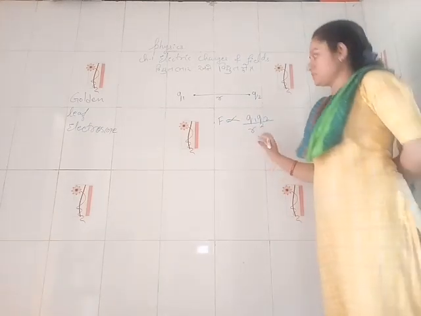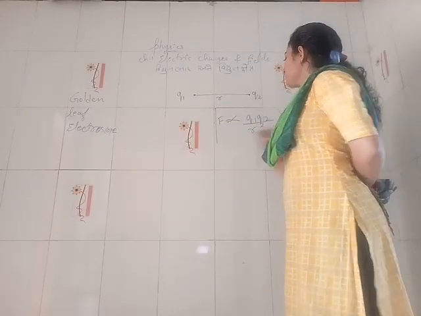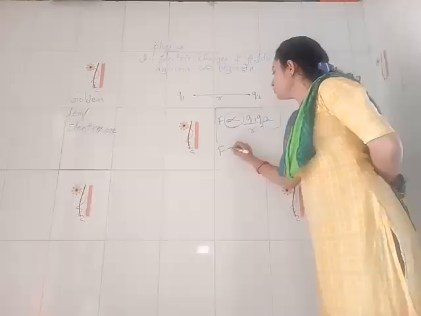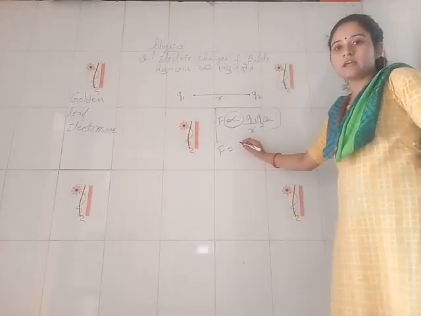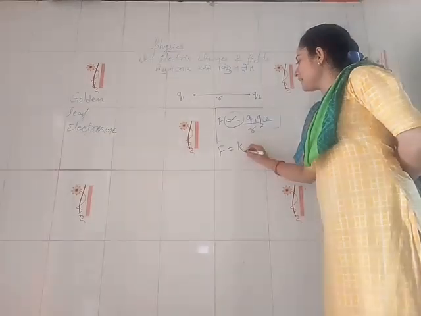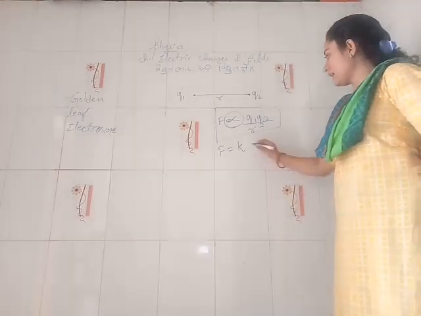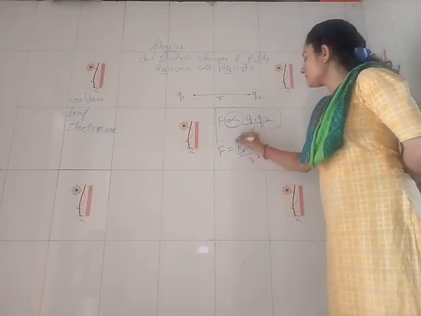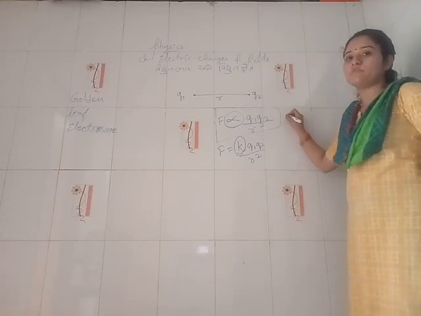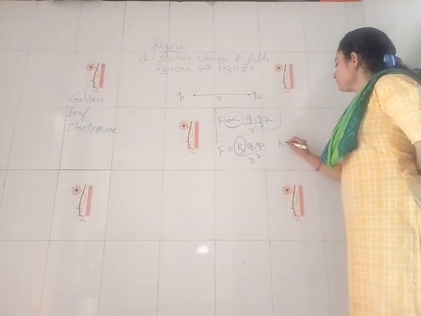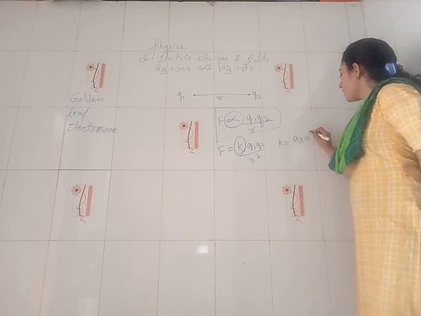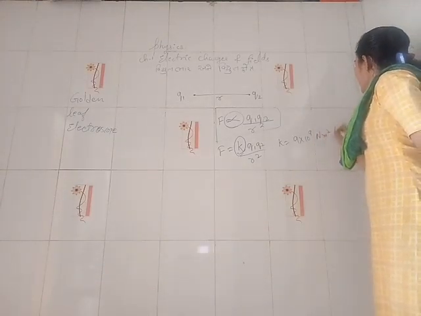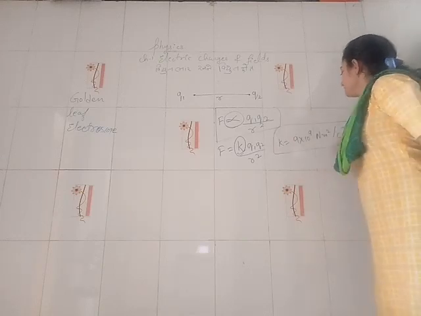This is the Coulomb's law. When we remove this proportionality sign, we need to introduce a constant, that is the proportionality constant k: F equals k q1 q2 by r square. This k has its own constant value, that is 9 into 10 raised to power 9, and its unit is Newton meter square per Coulomb square.